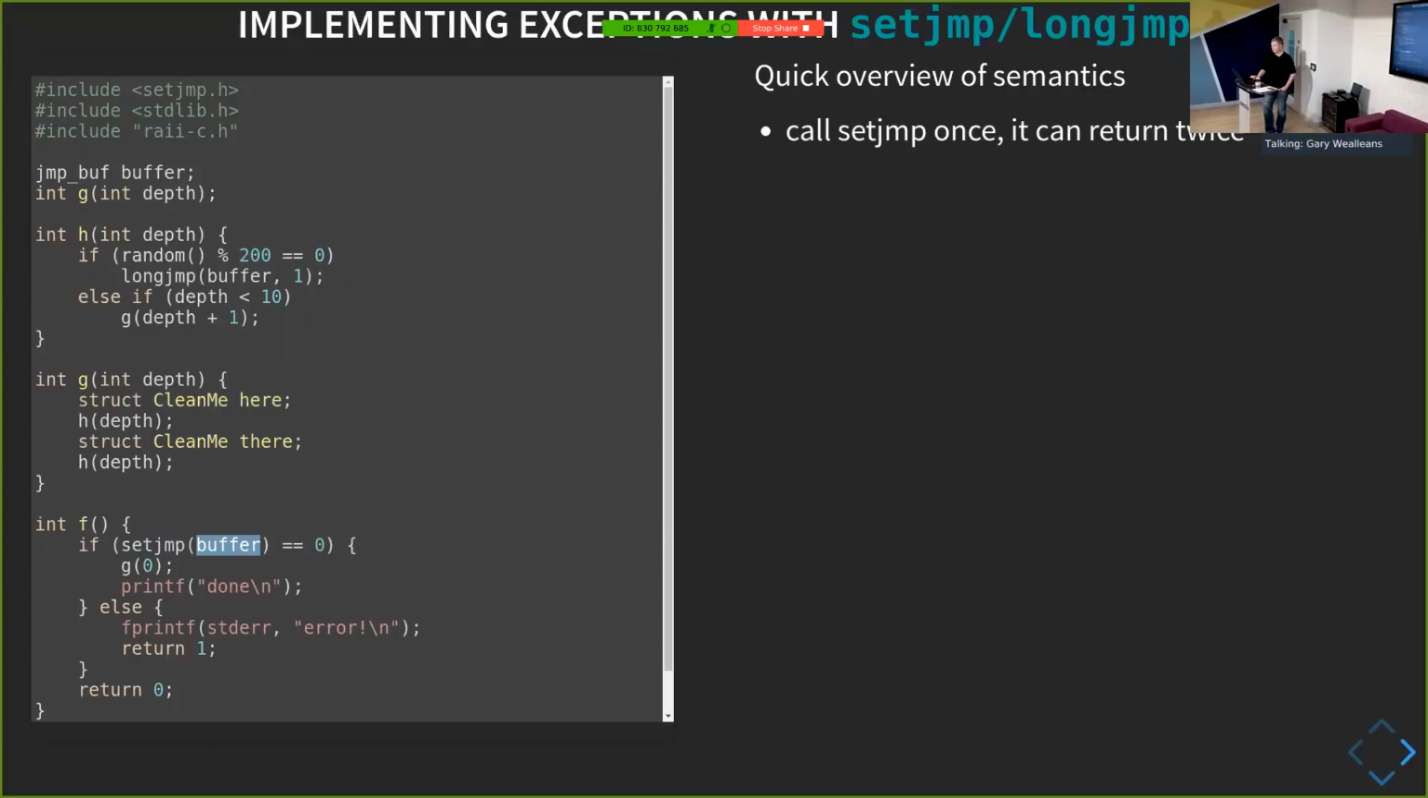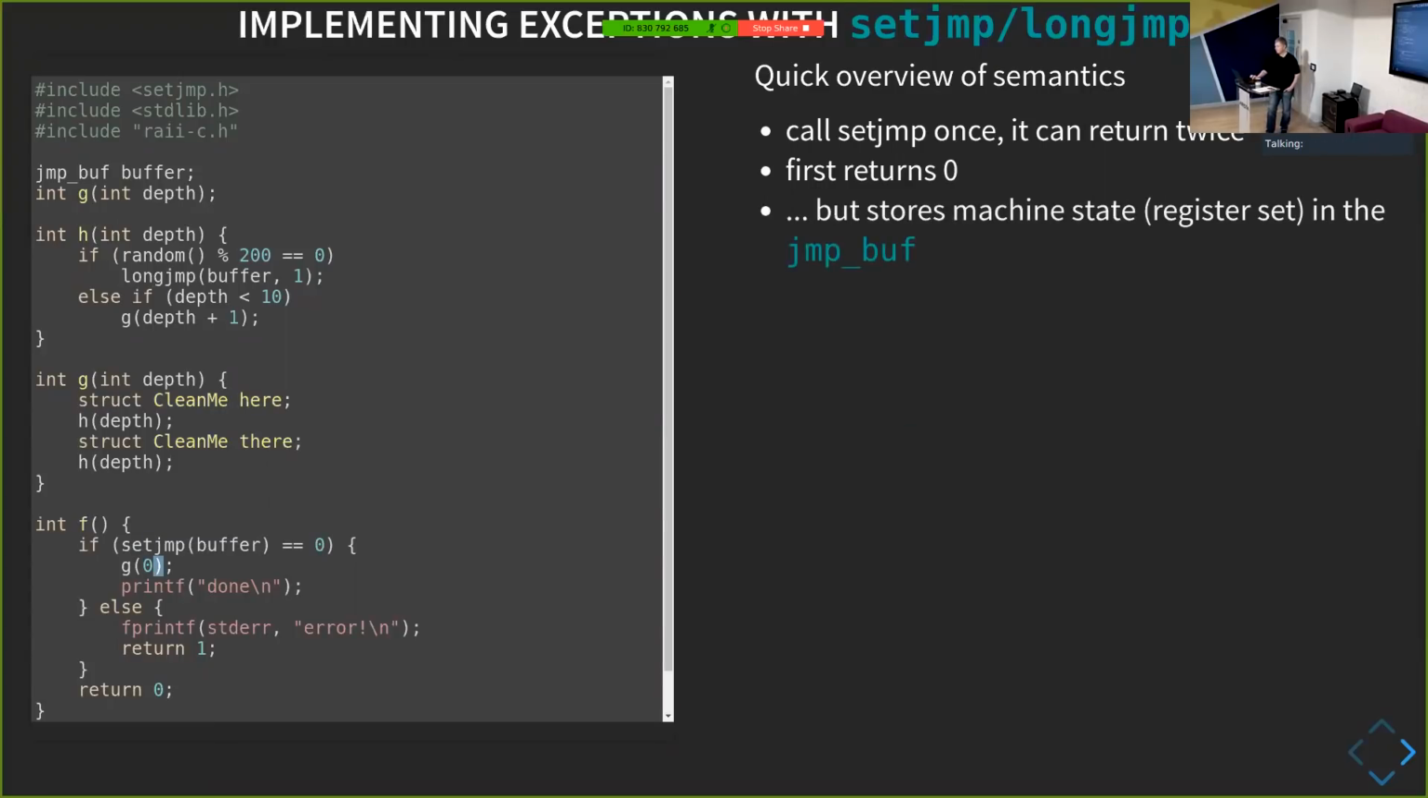And setjmp is a bit weird in that it returns twice, okay? So the first time setjmp returns is the normal case where we go into F and we call this if setjmp buffer, and it returns 0 to us. And we invoke G, and we go through our normal exception handling logic, okay? So as I say, the first call returns 0. What it does with the buffer is it stores the state of the machine as it is at the point that it invokes setjmp.